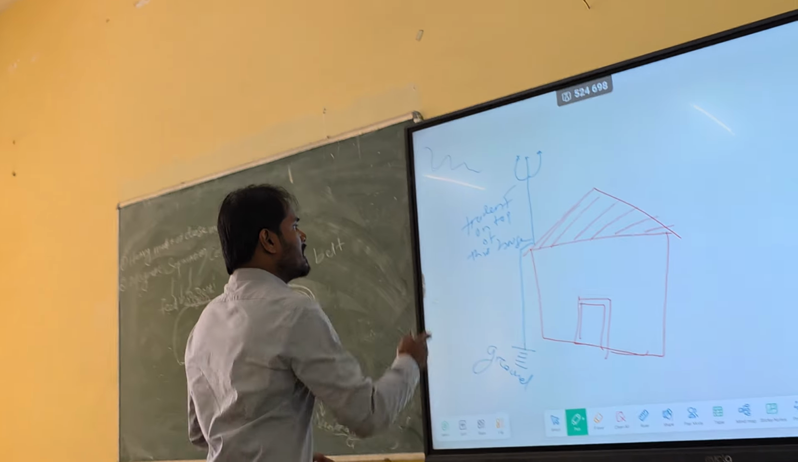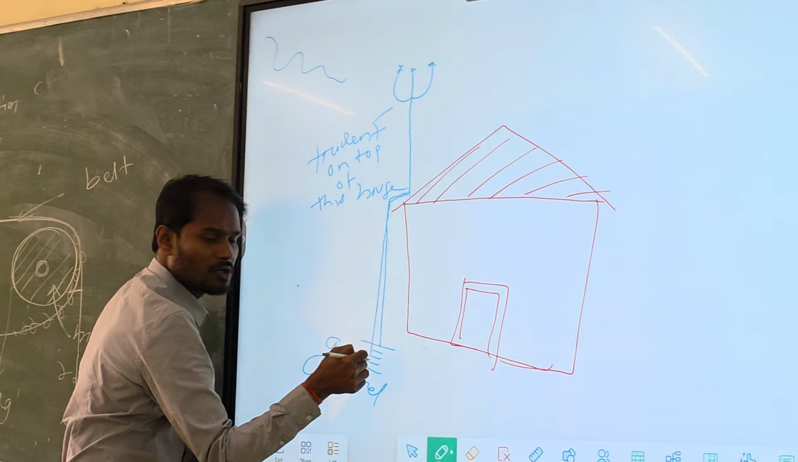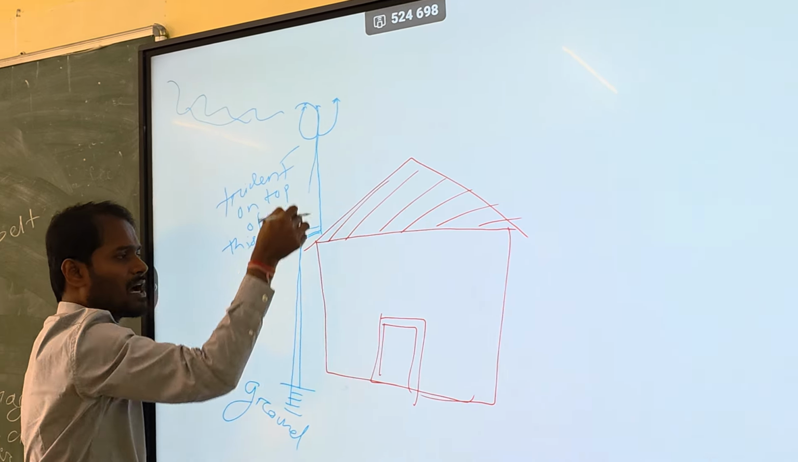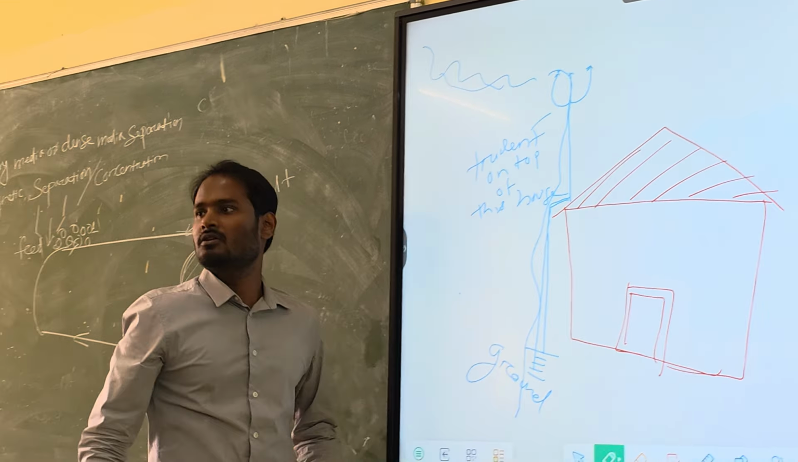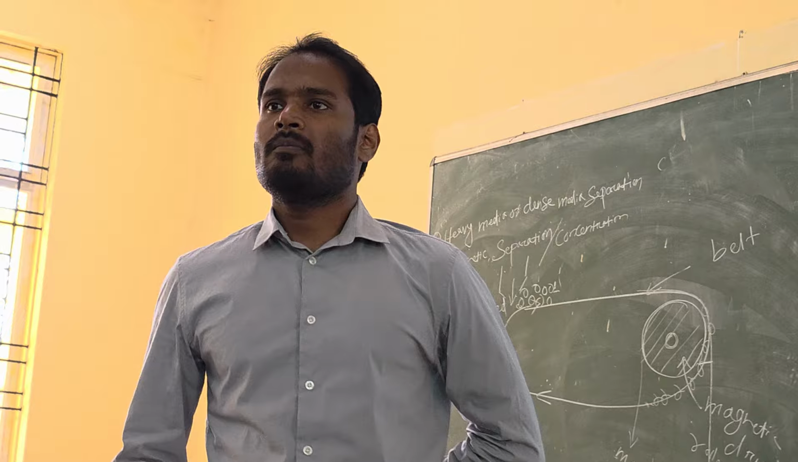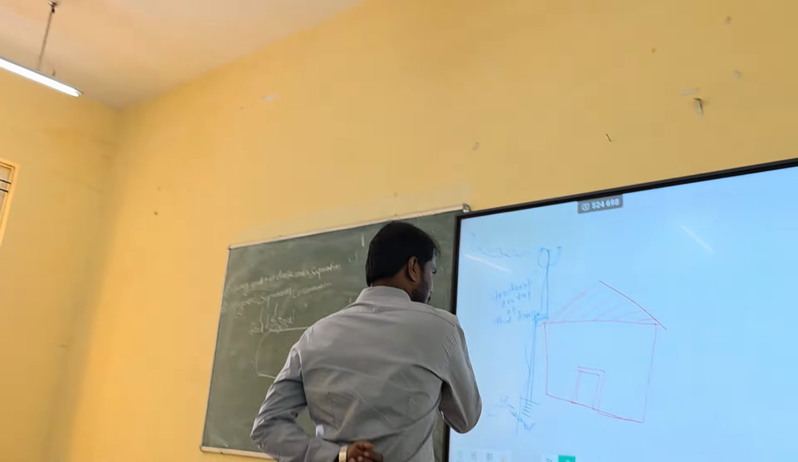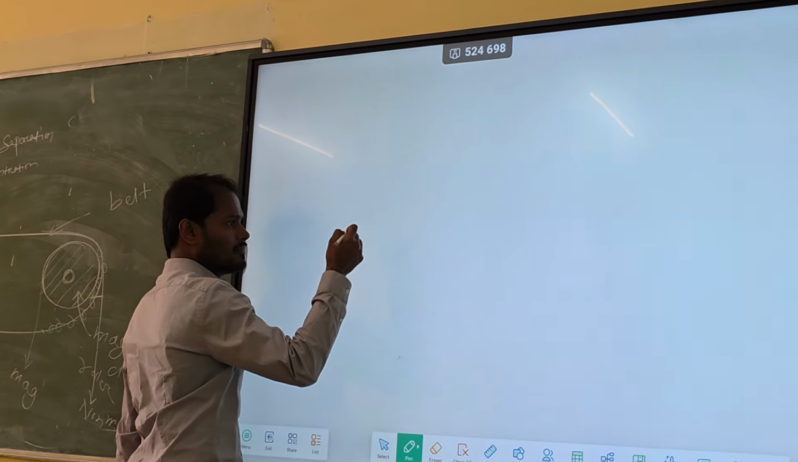So what happens? This is basically connected to the ground. So whatever lightning happens, it will pass away. The electricity will pass away to the earth without affecting the building. So this is basically called corona discharge. So how I can draw a diagram, you can see.